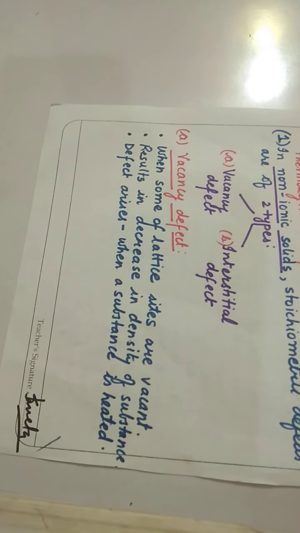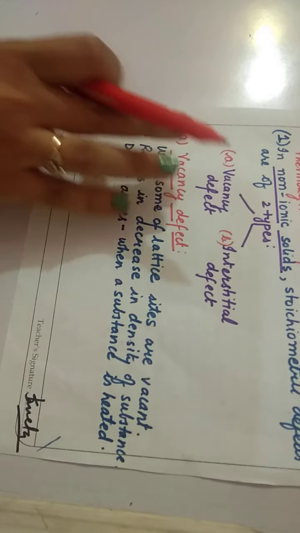First one is vacancy defect. Now I will explain this concept with the help of a structure. Here you have the particles arranged, and from here a particle has left. This space is left by the particle, so this lattice site is vacant.